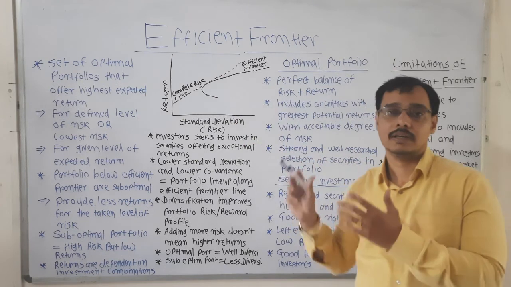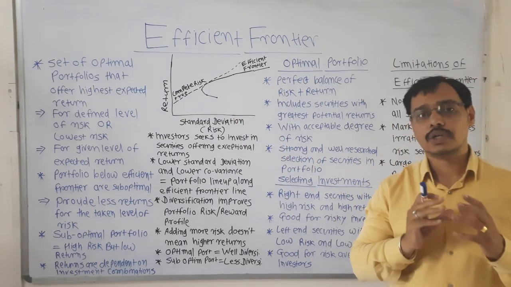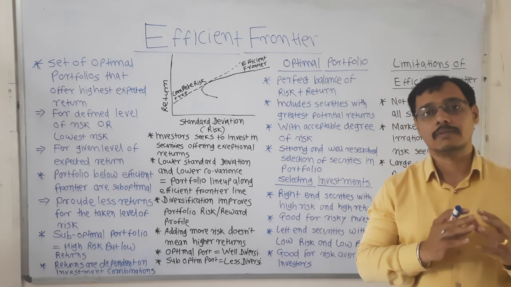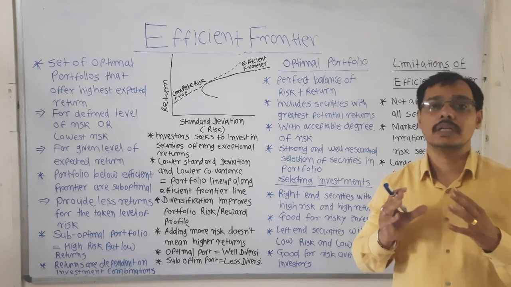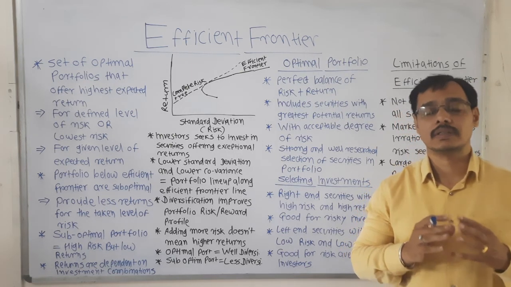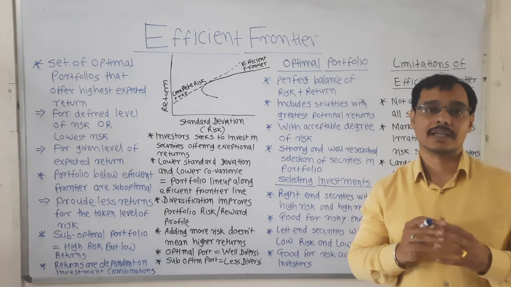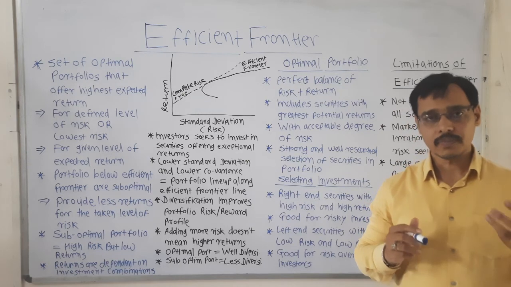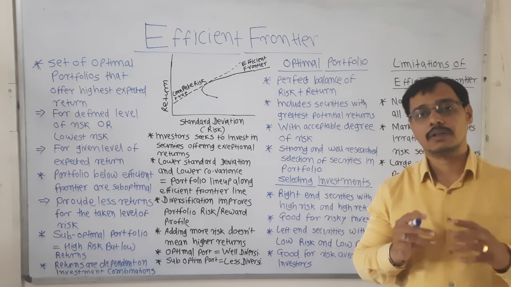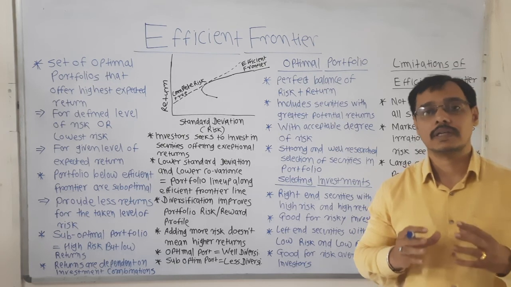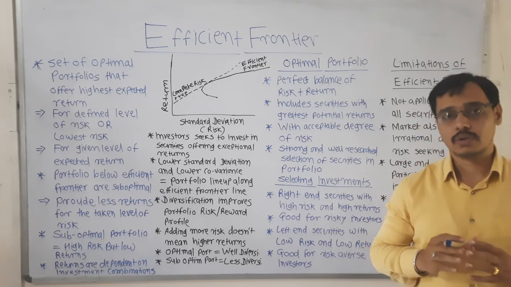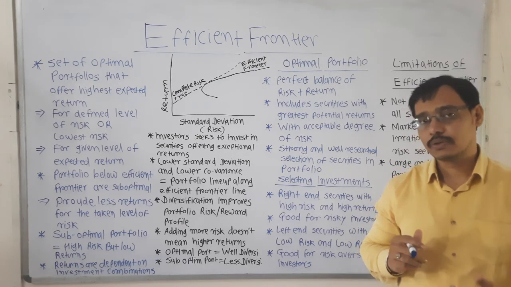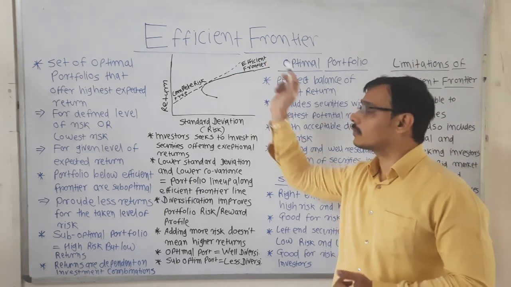When we are talking about efficient, it means that each and every participant in the market always has perfect information, complete knowledge of all the latest happenings of the market. The information related to the stock is freely available and all the participants are using that information for their investments and trading. So with respect to the efficient terminology, we are very much familiar. Now we are going to study what is efficient frontier.